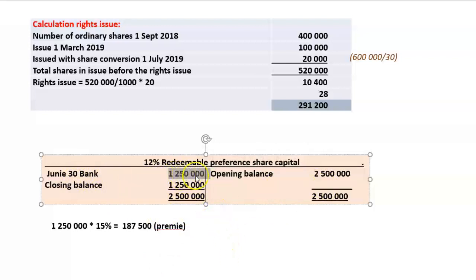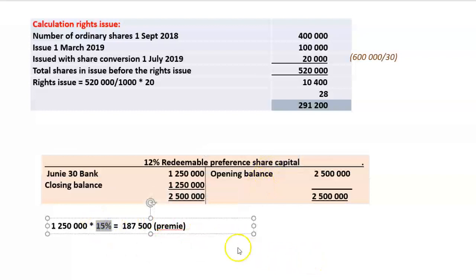But the 1250 only represents the capital amount of the shares which we have redeemed. We did not redeem it at the investment price. We gave the shareholder a little sweetener and we paid him a 15% premium on the redemption of these shares. So what do we do with the premium? How much did we pay him? What was the total amount that we paid? The total amount was 1,250,000 plus 187,500.